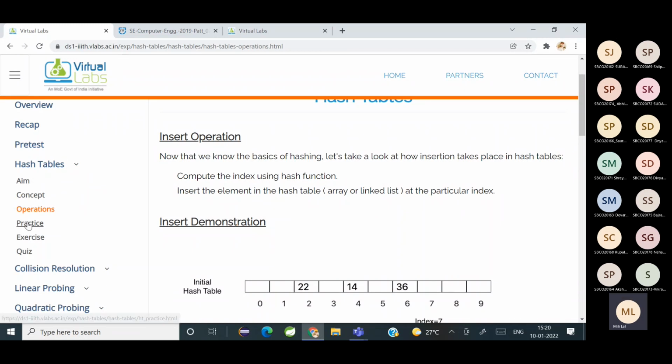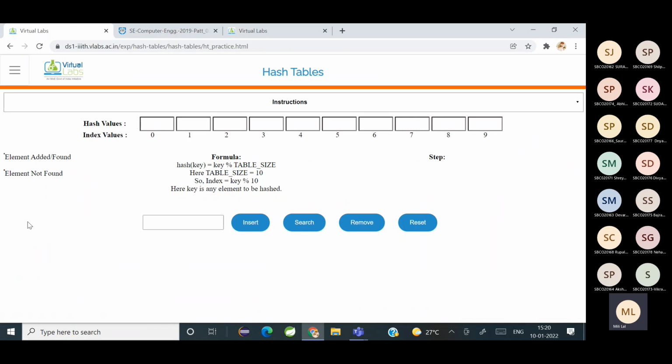Fine. So practice. Now let's see. Tell me a random number. We'll see how it is getting inserted. 68? 70? 7. Okay. 7 modulo 10. Where will it be placed?